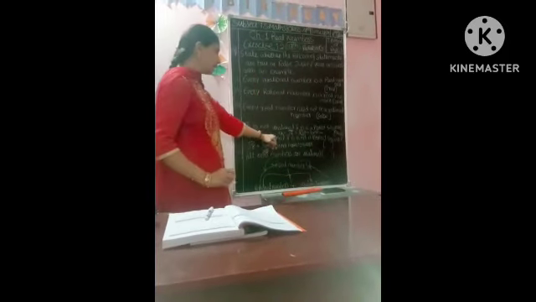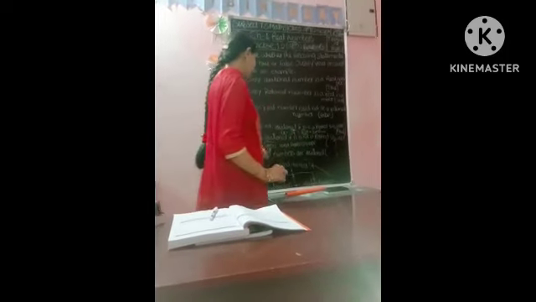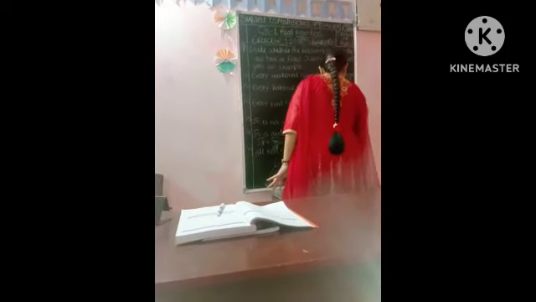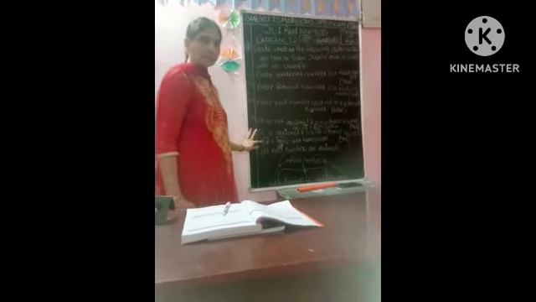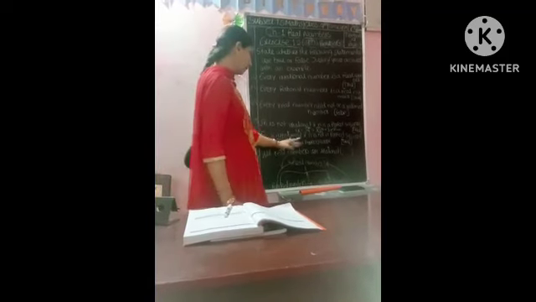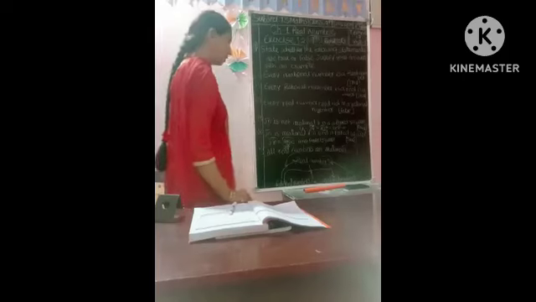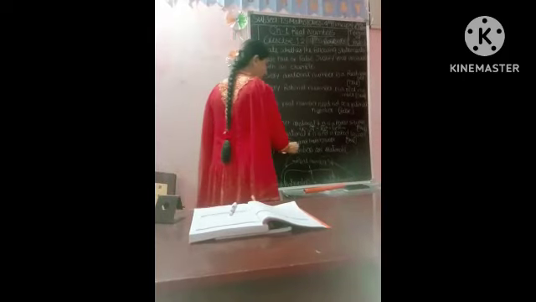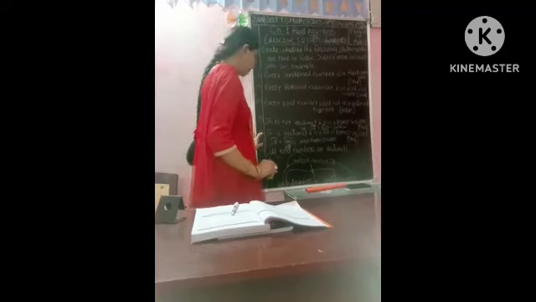So root n is irrational if n is not a perfect square, for example root 8. So is this statement true or false? True. Root 8 is not a perfect square, so it is an irrational number. 2 root 2 is nothing but an irrational number, so the statement is true.